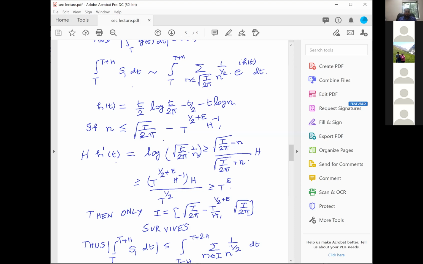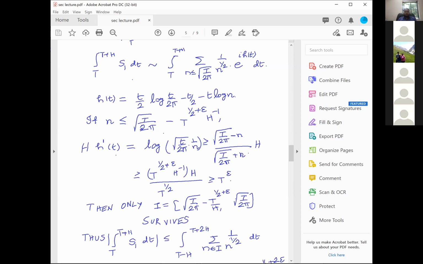And again, if you are like me, who was not too comfortable with your estimation of the exponential sums, the A process, B process, C process, etc., the only obvious thing which you can do is to take a trivial estimate. Okay. And then suppose I do that, I take a trivial estimate, and then integral s1 dt is less than or equal to the integral from t minus h to t plus 2h. You see, again, I have made the length of integration a little bigger. Original length was h, and now the new length is 3h. This will always happen when you do the multiple averaging, but anyway, it doesn't really matter. Summation n in I, 1 over n power half dt.